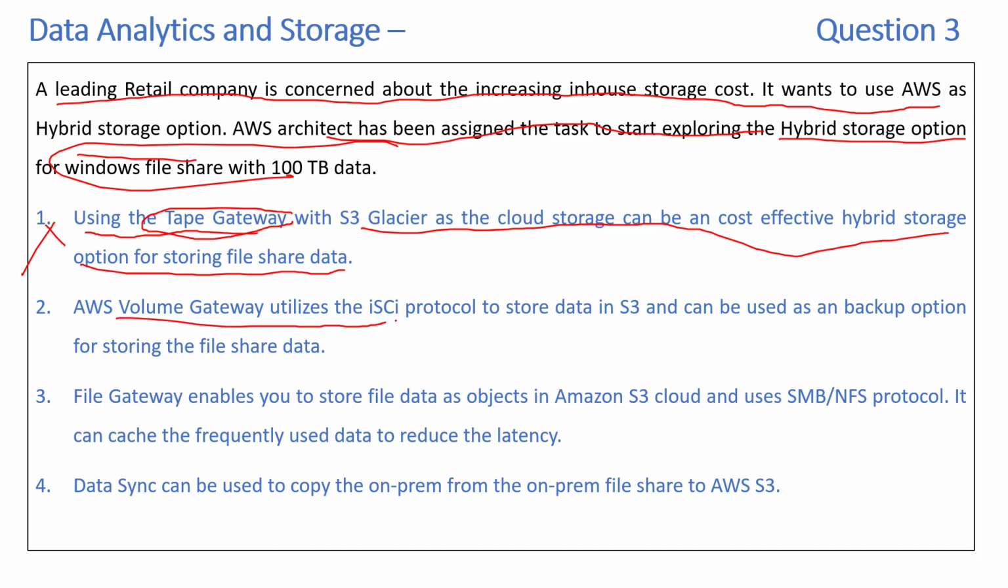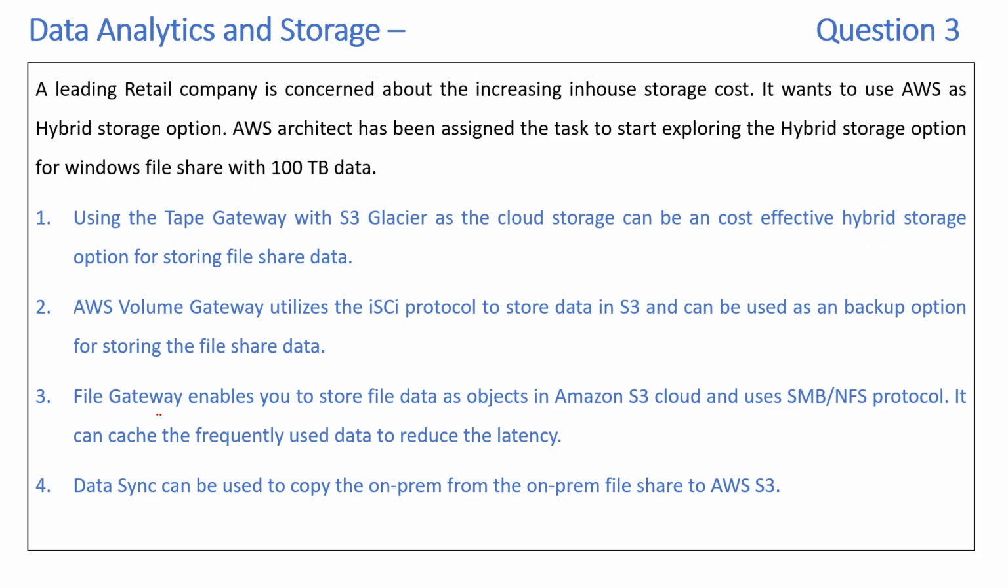AWS Volume Gateway utilizes the iSCSI protocol to store data in S3 and can be used as a backup option for storing the file share data. Again, the AWS Volume Gateway utilizes the iSCSI protocol, but it is not used for Windows file share data. So this again you can rule out. File Gateway enables you to store.